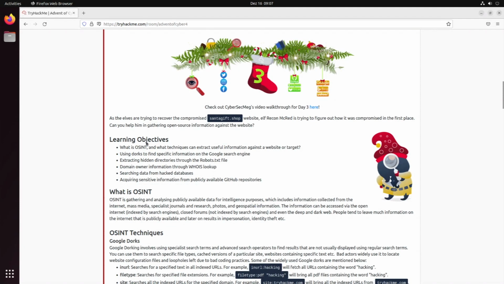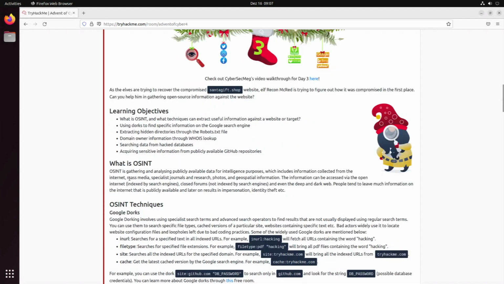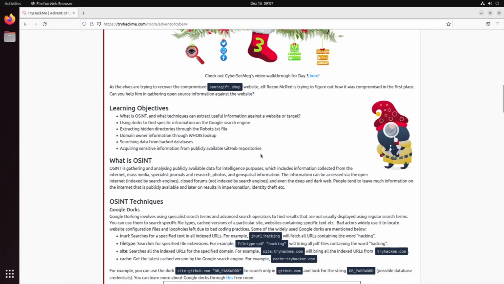Okay, so we're definitely doing a lot of open source intelligence today. We want to learn what open source intelligence actually is, which techniques you can use in order to extract information against a website or a target, using dorking, Google Dorks probably, to find information on a Google search engine. Maybe we need the robots.txt file, I don't know. Oh, and looking through publicly available GitHub repositories, that's interesting.